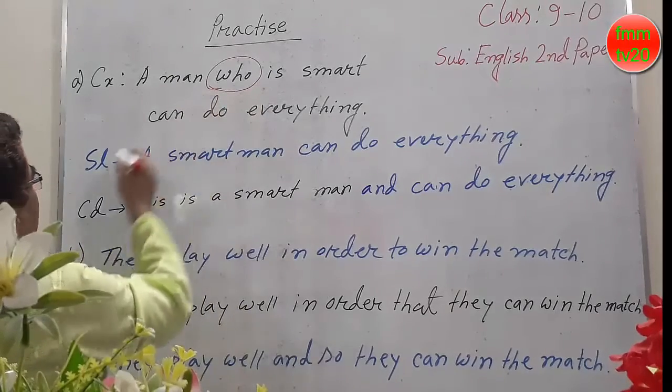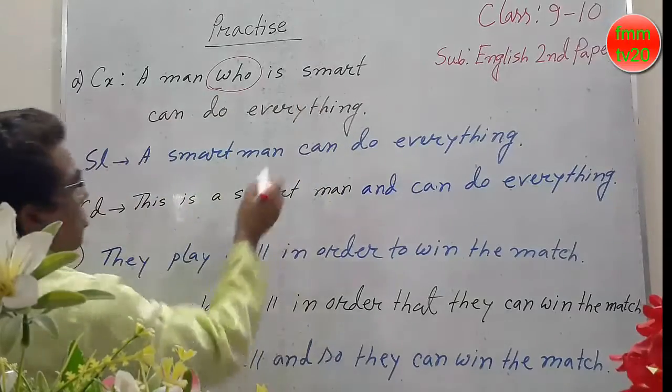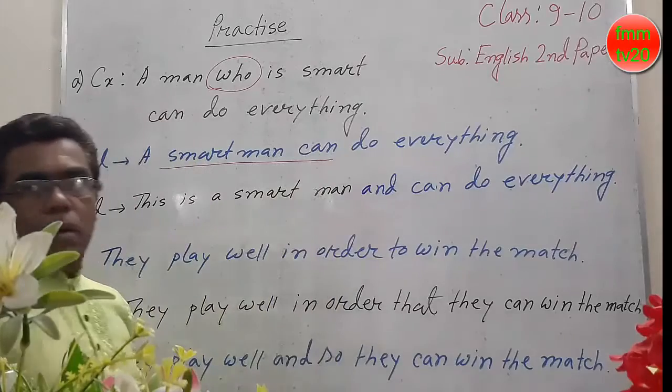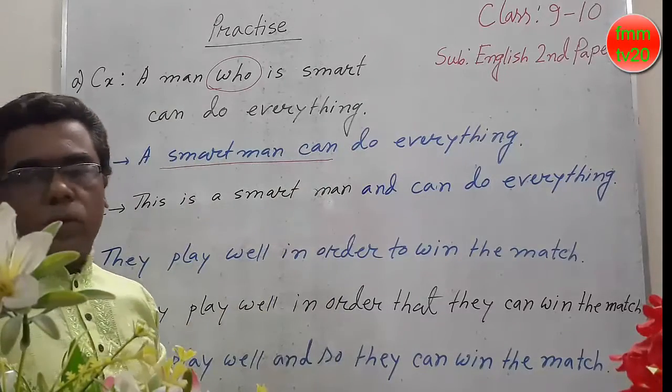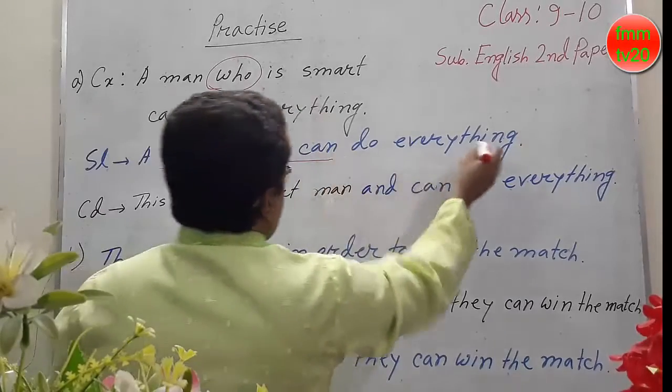And to make the simple sentence, a man who is smart, we can say a smart man can do everything.